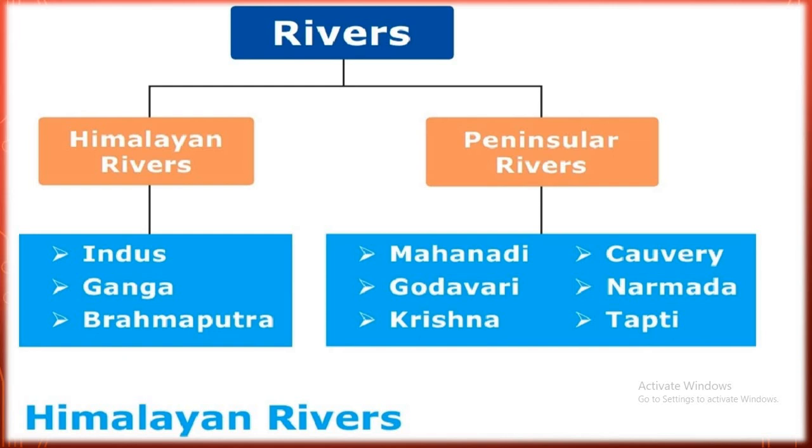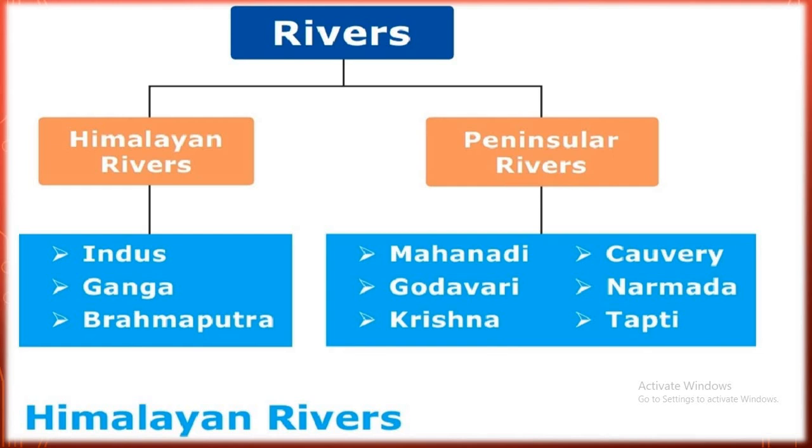What are Himalayan rivers? The Indus, Ganga and Brahmaputra, which originate from the Himalayas, are called Himalayan rivers. And what are peninsular rivers?